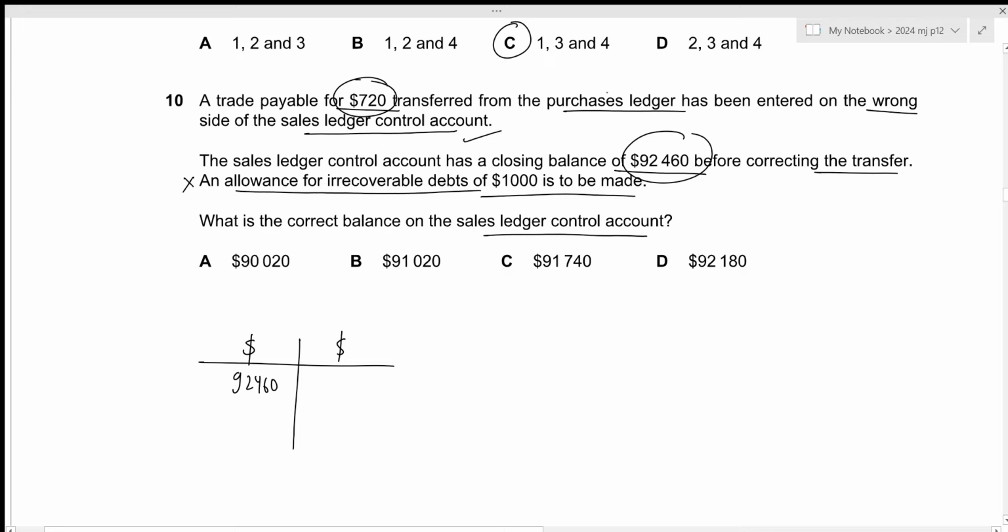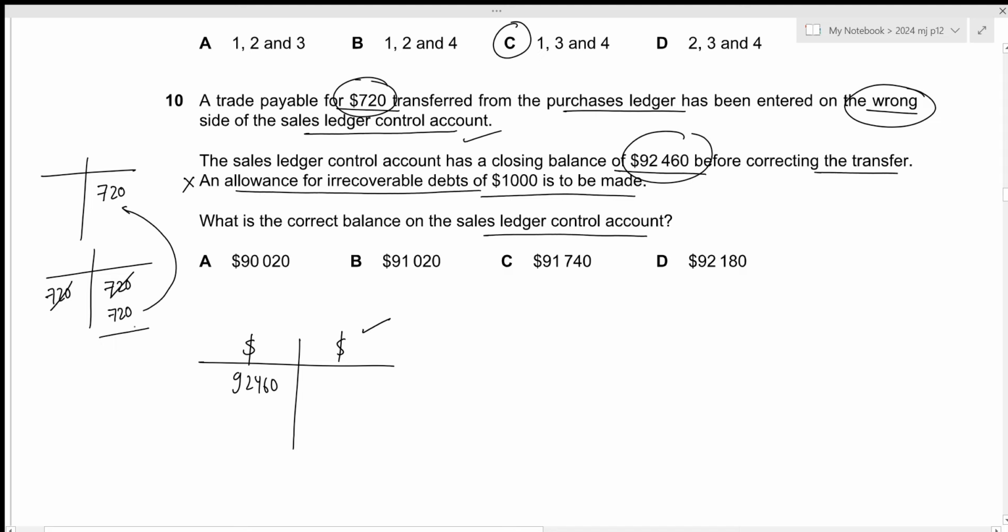Since we're talking about purchase ledger balance being transferred, this is similar to contra. So contra would definitely go on the credit side, but instead it had been entered on the wrong side. So previously we entered it on the debit side. So we want the correct value of 720 on the credit, but we already have 720 on debit. Now in order to correct it, if we enter it once on the credit side, it will just get cancelled out. So we need to enter it again so that the correct balance is shown. It means that in total we will have to record 720 twice, which is 1440 on the credit side of our sales ledger control account.